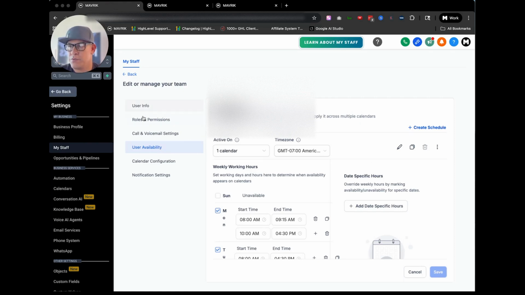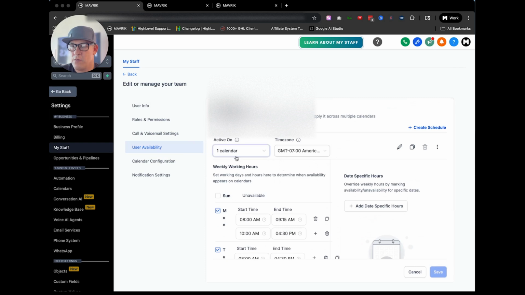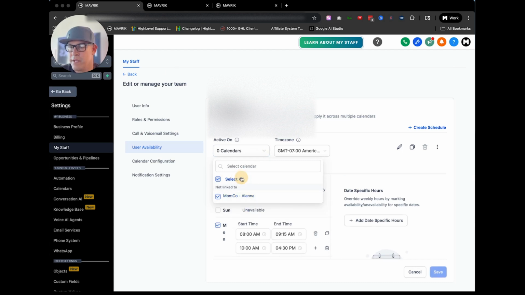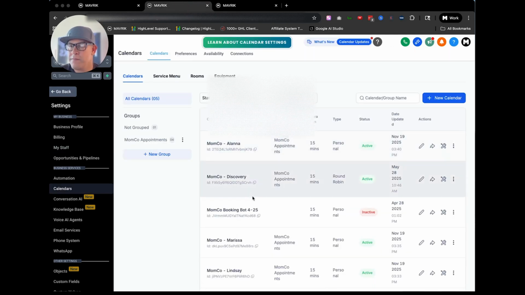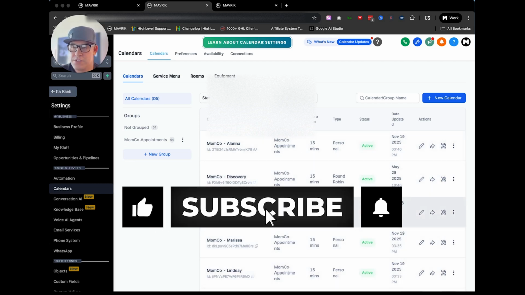On the user, the staff. User availability: you go into users, pick the staff member, and in this case they can choose their time. But right here, this is where we found can solve everything. So I'm going to deselect all for right now, and this should say right here, apply this schedule to at least one calendar to use it. And that's the important thing. Now, this latest update has changed which one of these calendars can be chosen.